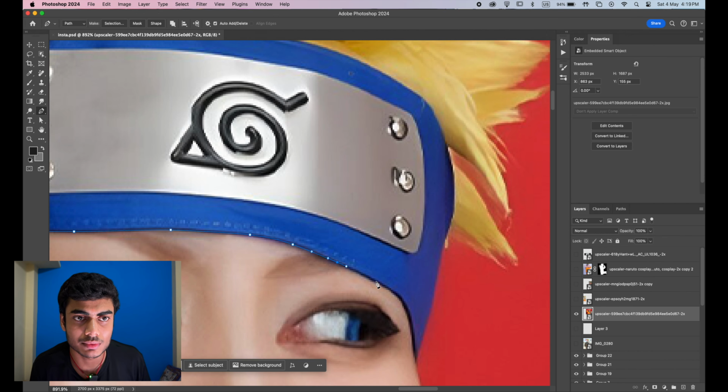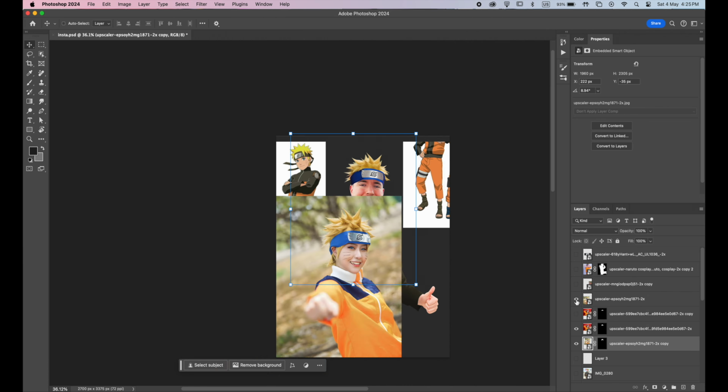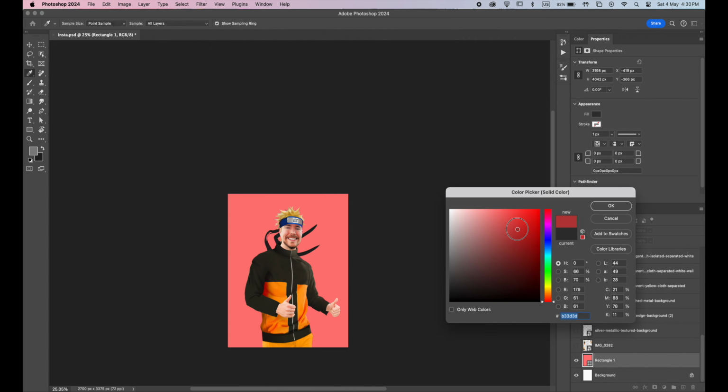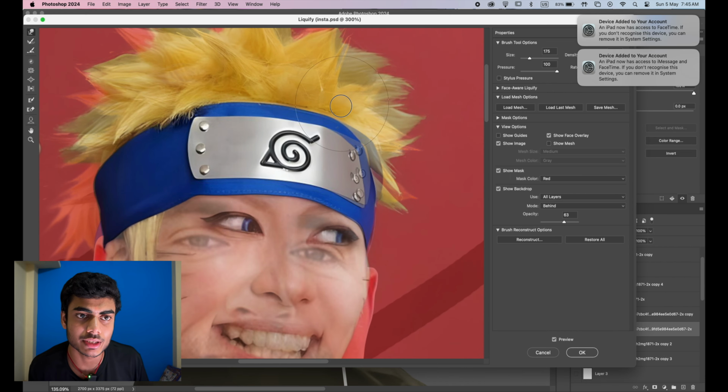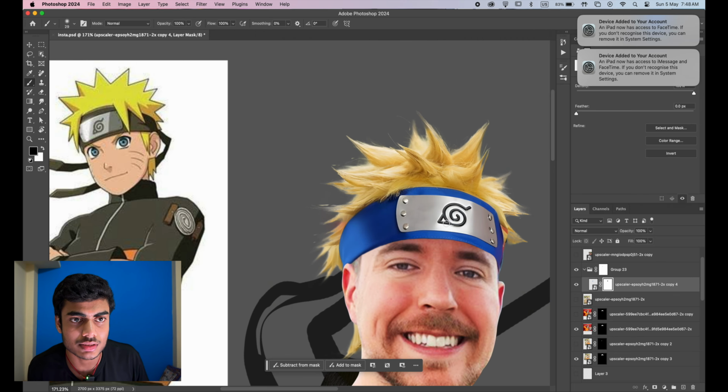Now it was time for the headband and hair, so I cut them out from these cosplayers' images and placed them accordingly. I had to use multiple headband images to make it fit, and the logo was not in the center, so I cut it out and placed it in the center as well.